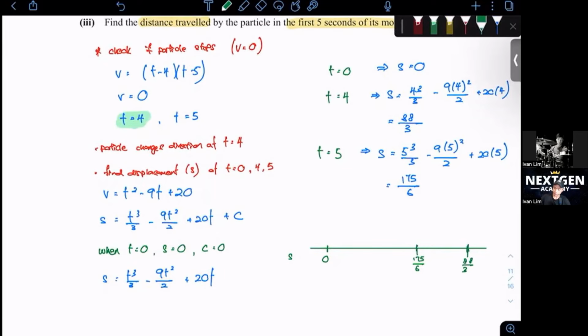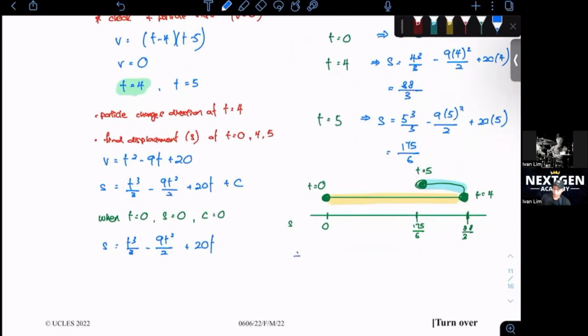So at time equals 0, this is where the particle is. At time equals 4 seconds, this is where the particle is. Oops, it became a triangle. And then it reverses direction. This is when your time equals 5. So we need to find the total distance. If they say displacement, then we just find the final position relative to the initial position. But this question is asking about distance.